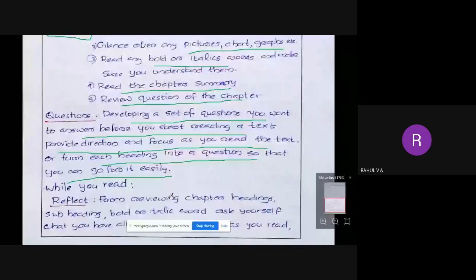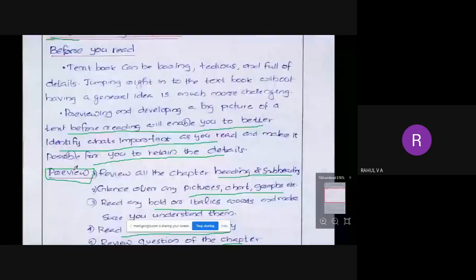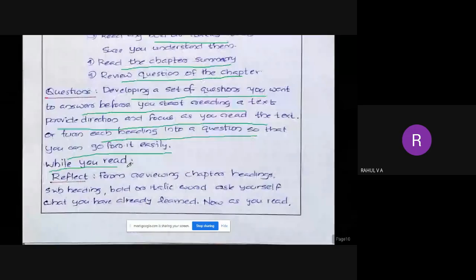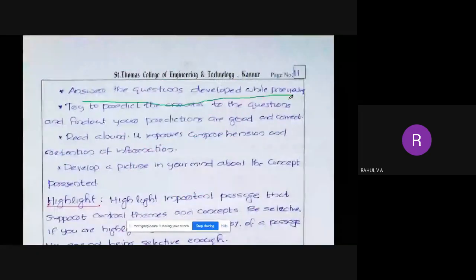And then while you are reading. So this topic, previewing, is what we have learned about before you read. So this is about before you read. Now it is while you are reading. So while you are reading, reflect. From reviewing chapter headings, subheadings, bold and italic words, ask yourself what you have already learned. Now, as you read, answer the questions developed while previewing. Okay, so that is important.